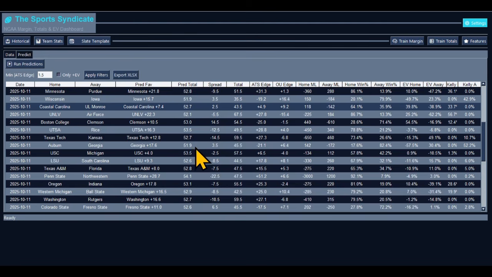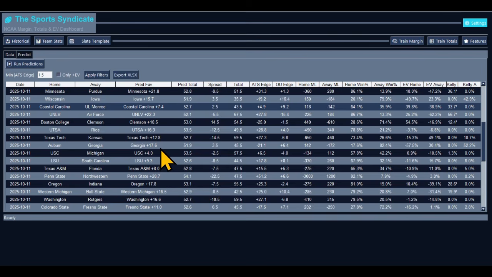We got Auburn and Georgia. Georgia plus 17.6. Georgia's been playing good, but that's an SEC showdown right there now. That's a SEC showdown. The War Eagles and them big old Bulldogs. All right, let's take a look at it. We got the spread, 3.5. Oh, my God. Georgia expect to come in there and give Auburn a run for its money.